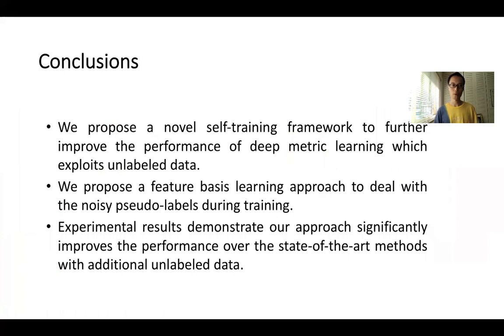The conclusions here are, first, we propose a novel self-training framework to further improve the performance of deep metric learning by exploiting unlabeled data. Secondly, we propose a feature basis learning approach to deal with the noisy pseudo labels during training. And finally, our experiments show our approach significantly improves the performance over state-of-the-art with additional unlabeled data.